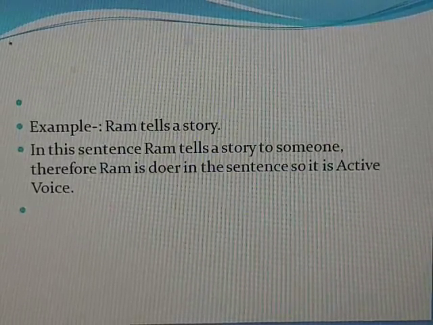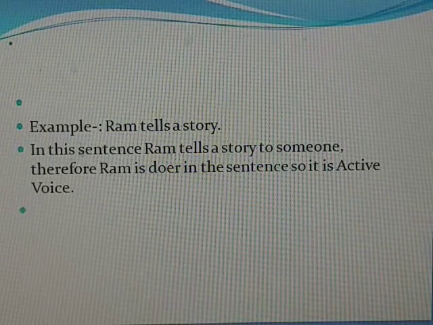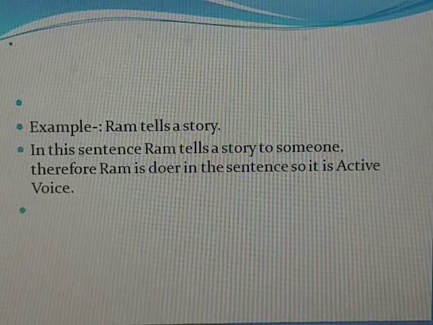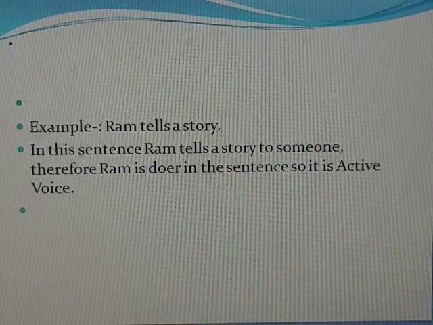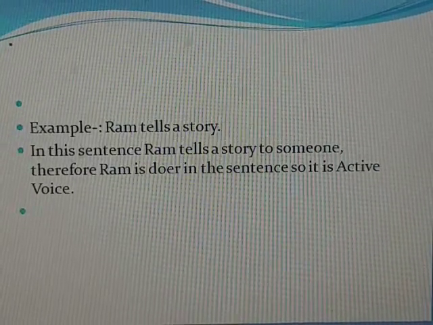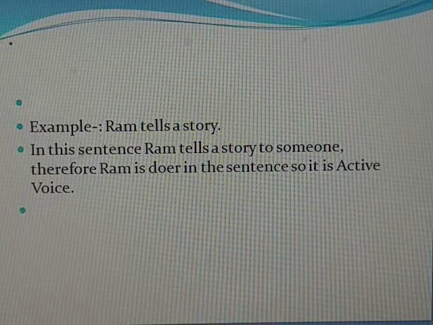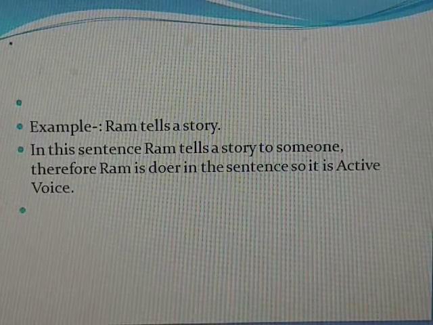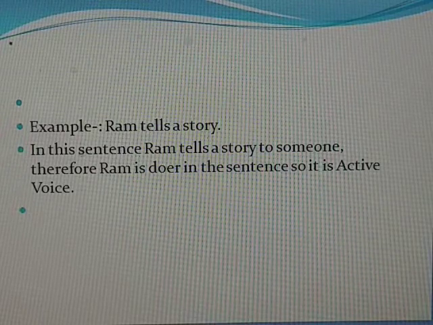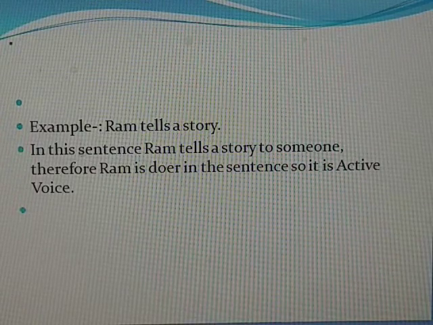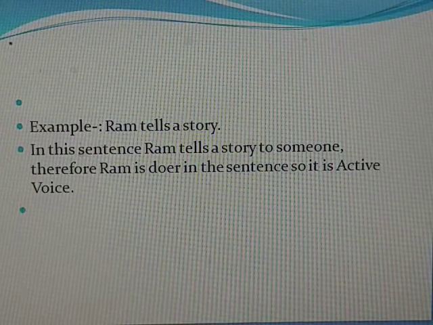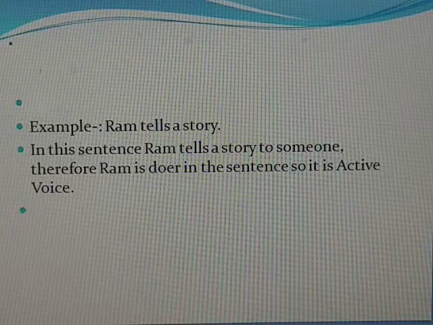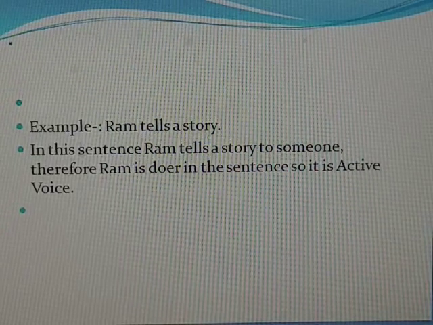Now I take another example. One example I took, my mother cooks food. Now second example is Ram tells a story. Now in this sentence, who is the subject? Who is telling the story? Ram. So Ram is the subject. Tells is verb and a story is object. We have given preference to Ram. We have given importance to Ram. So this is an active voice.